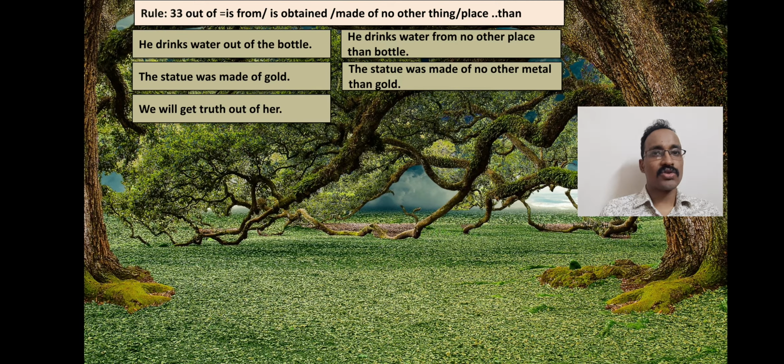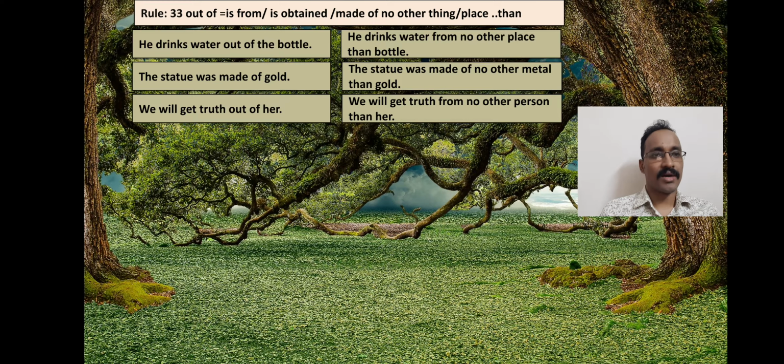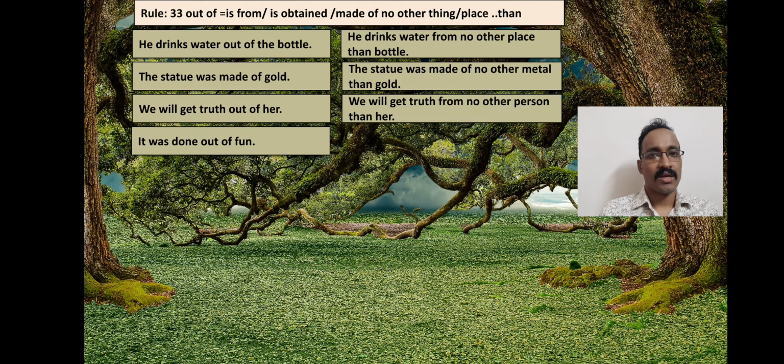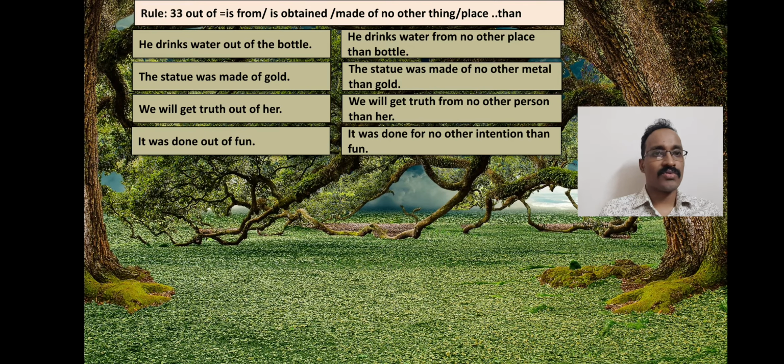He will get truth out of her. We will get truth out of her. We will get truth from no other person than her. It was done out of fun. It was done for no other intention than fun. So dear students, I am again requesting you to follow the examples, and these examples will make you confident about this type of transformation.